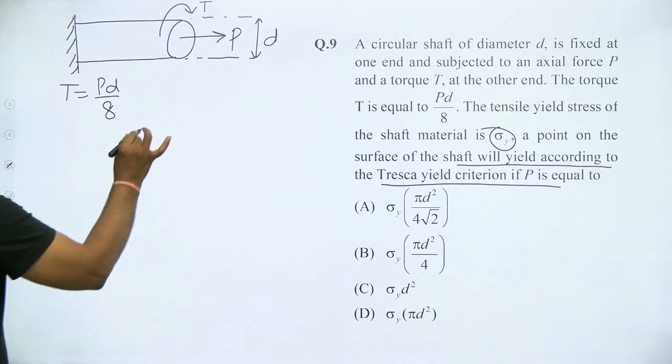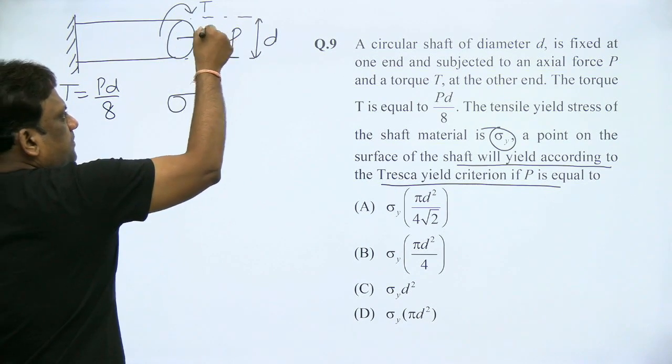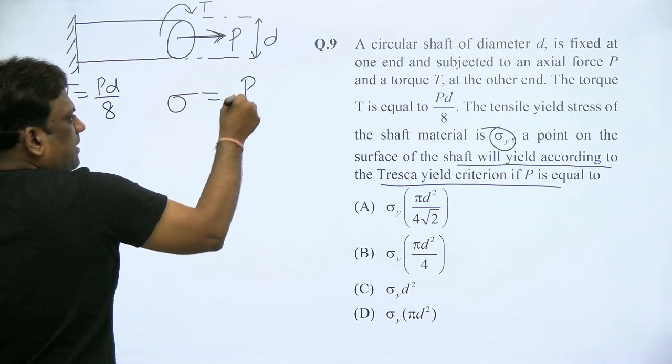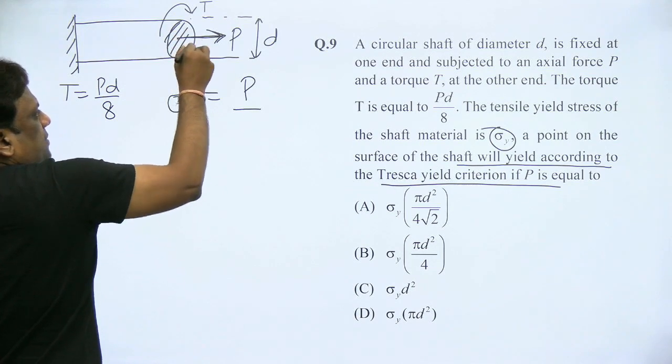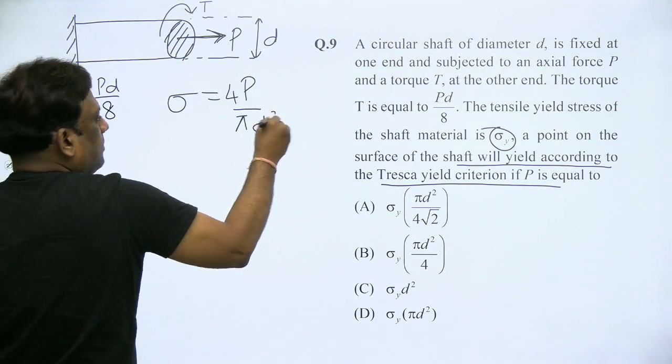Now, the direct stress is given by P acting on the area pi by 4 d square.